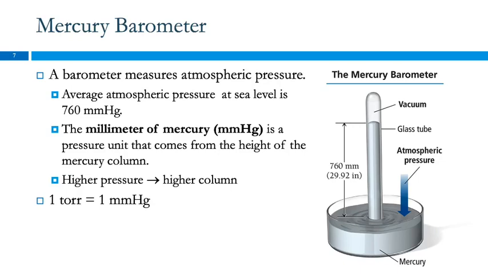And we might wonder, well, why doesn't all the mercury run out, right? When you tip a cup upside down, doesn't water run out of it? The thing here is that the end of the tube is under the surface of the mercury.